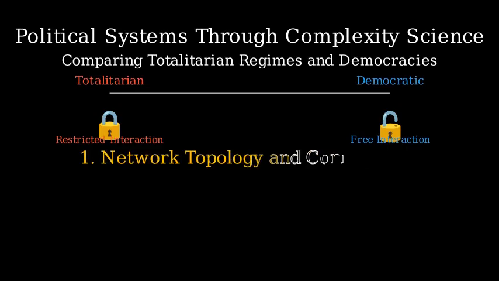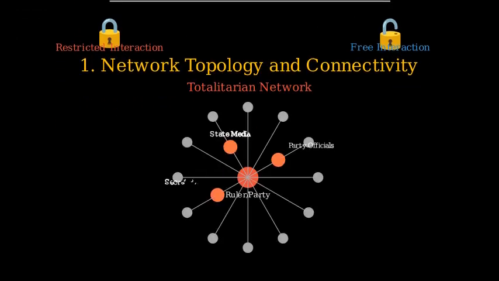In a totalitarian regime, the network is highly centralized. We see a few powerful hub nodes, like the ruler, a single political party, or the secret police, controlling most flows of information and resources. Citizens have very few connections, typically only to the state or officially approved intermediaries. This is what we call a low average degree in network theory. The totalitarian system also exhibits strong modularity, meaning any subnetwork of dissenting nodes is quickly isolated or broken apart to prevent the spread of alternative ideas.